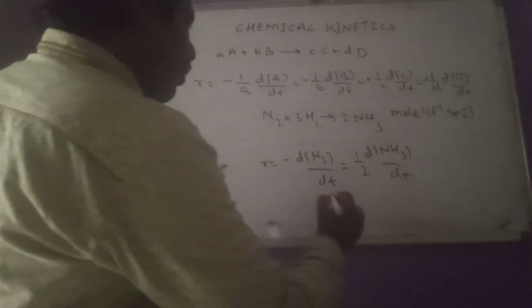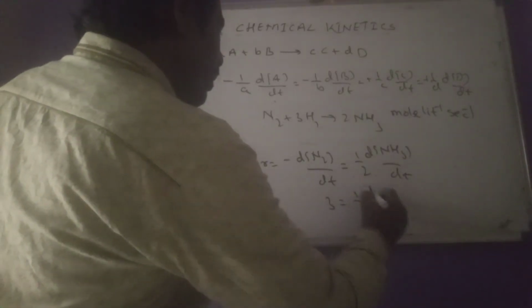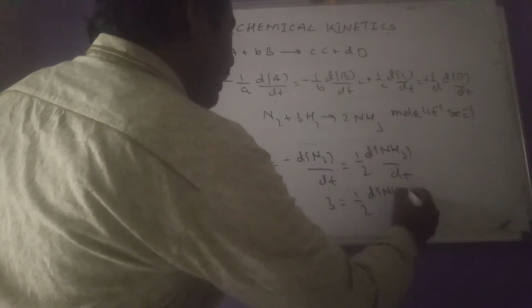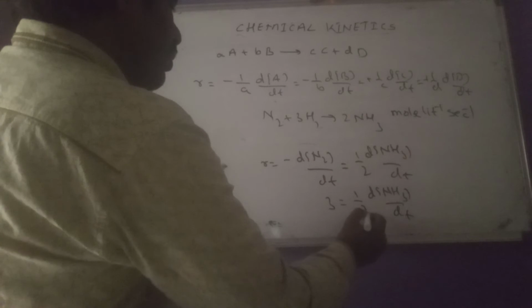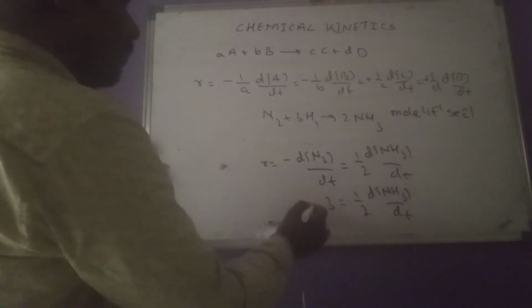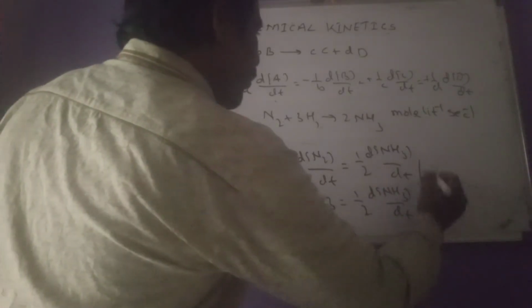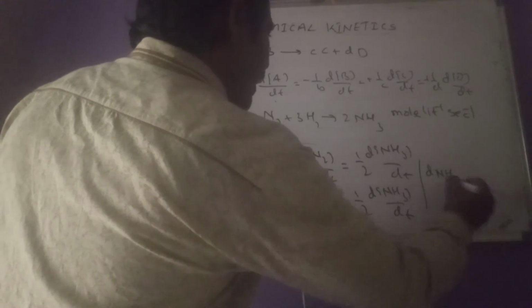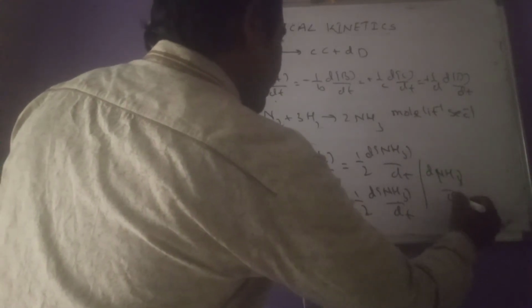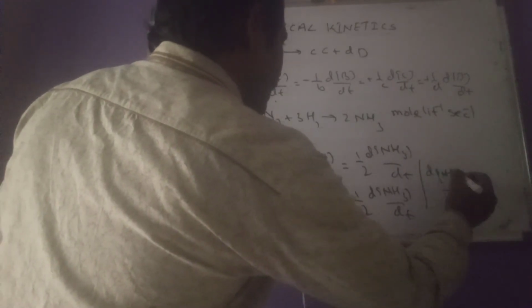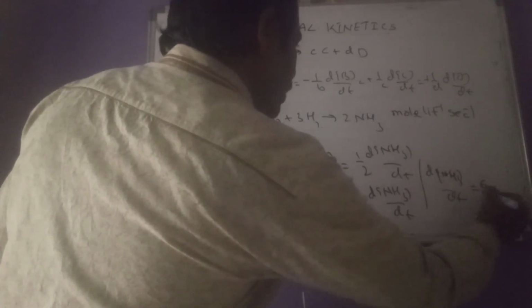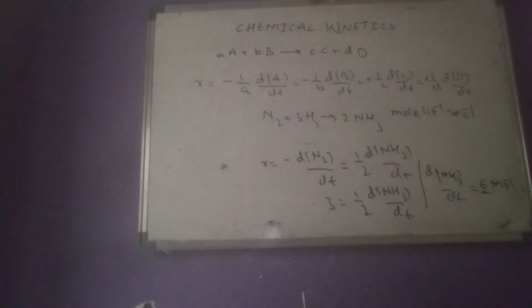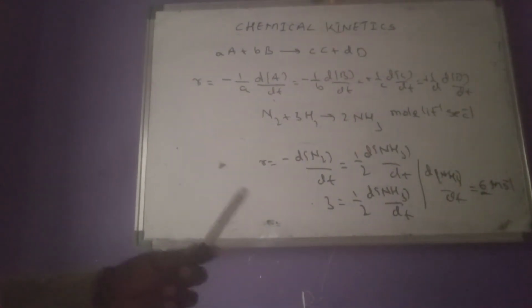So now 3 equals 1 by 2 dNH3 by dt. We just want to determine dNH3 by dt, so these 2 will move to this side. Therefore, dNH3 by dt equals how much can we get? 6 mole per liter per second. So like that we can calculate.